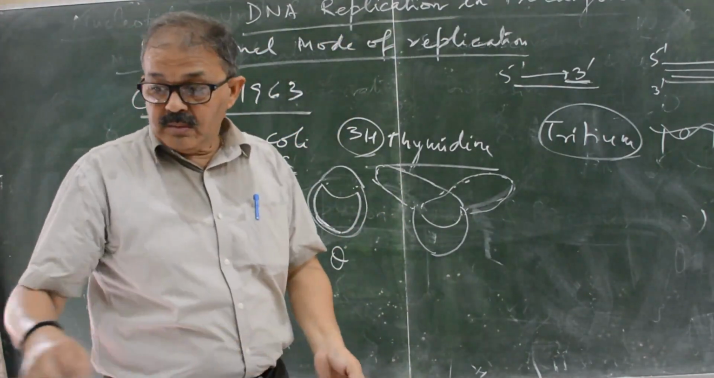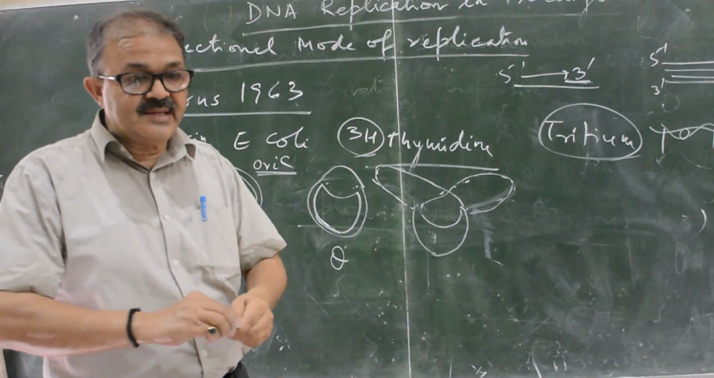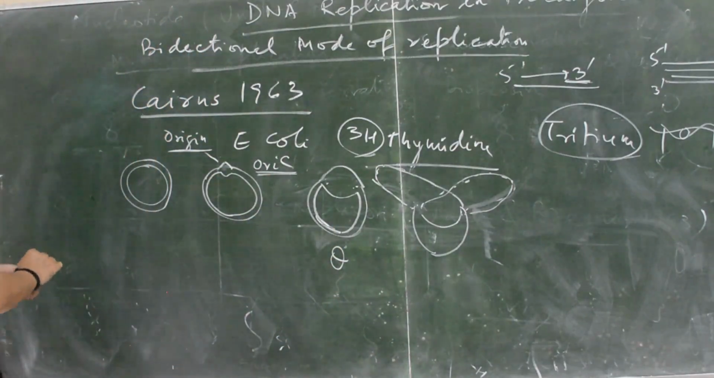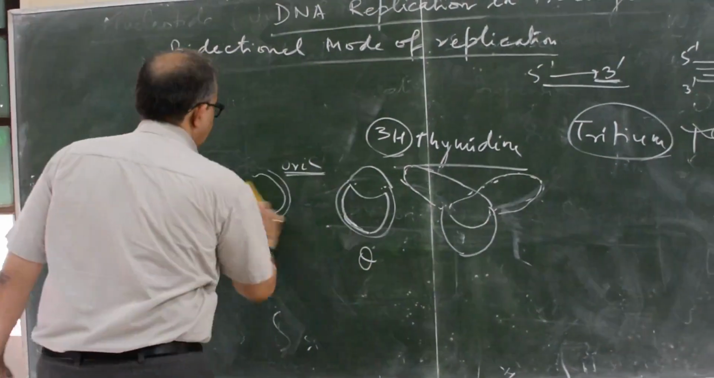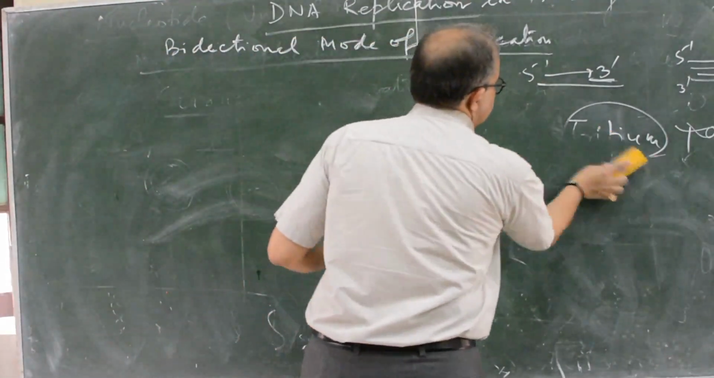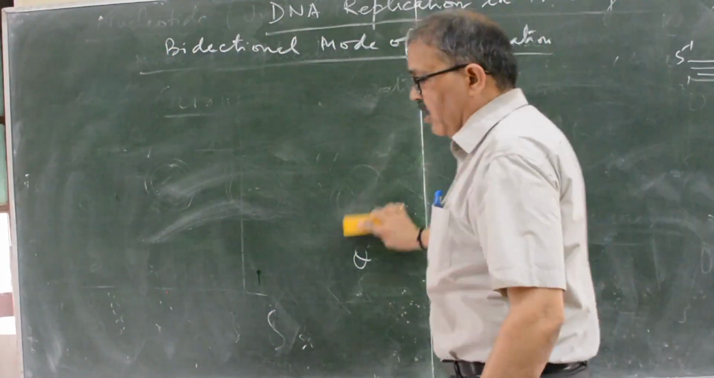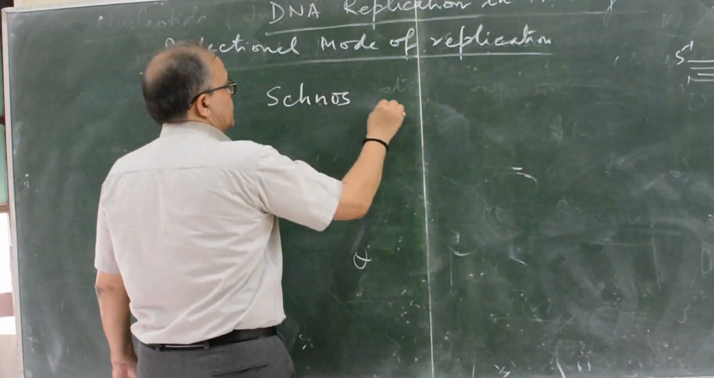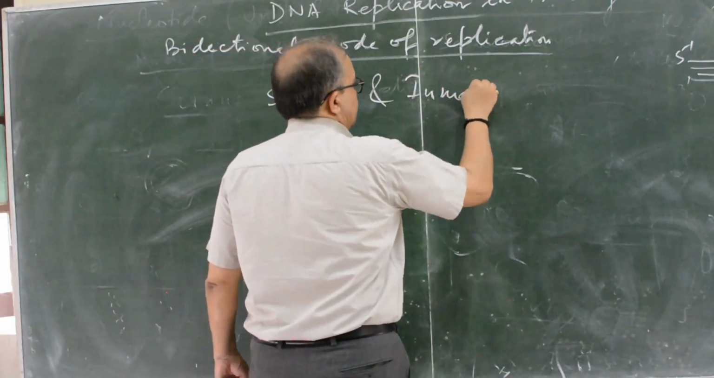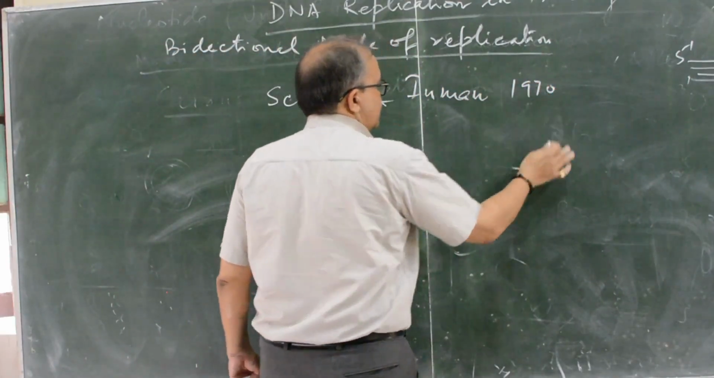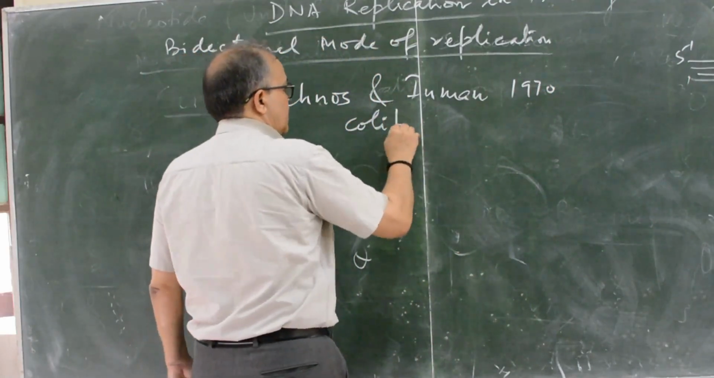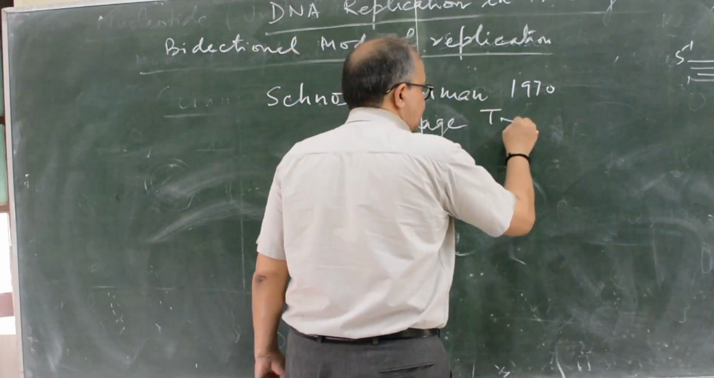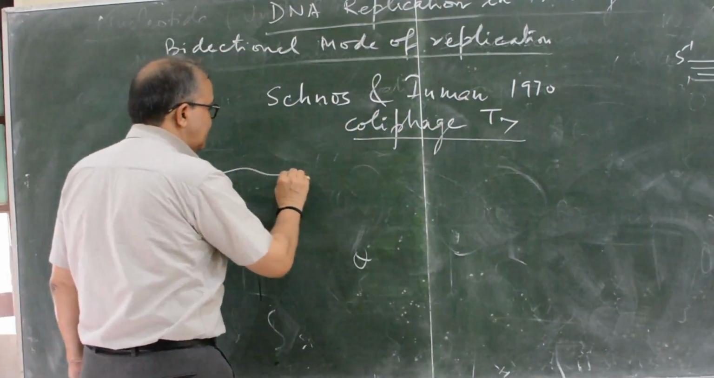But more proper, more convincing evidence was given by Sknoz and Inman in 1970, with the virus, bacteriophage T7. This is a linear DNA.